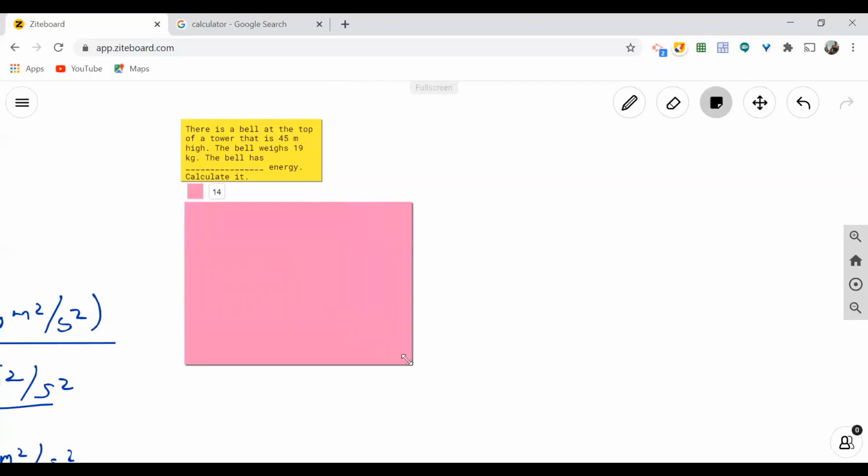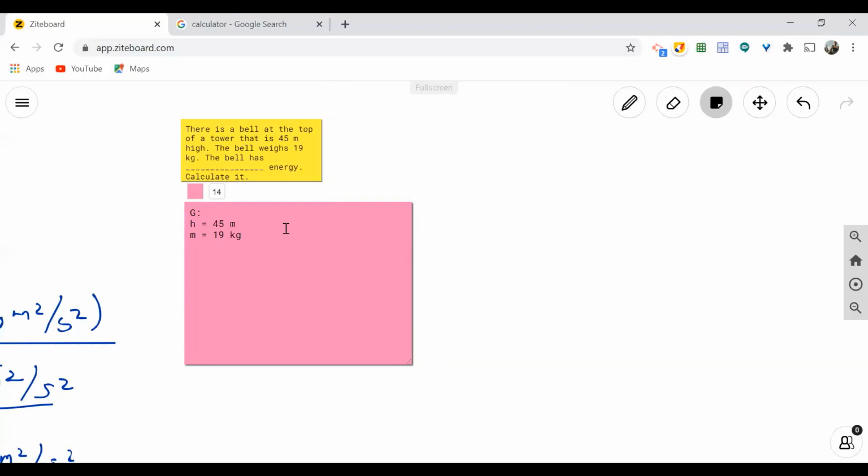Okay, let's proceed. What are our givens? We have, how about 45 meter? So that is the height. So h is equal to 45 meter. And the bell weighs 19 kilograms. So we're talking about the mass, which is 19 kilogram.